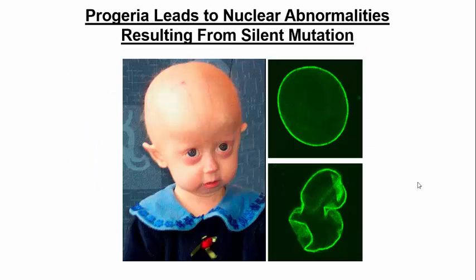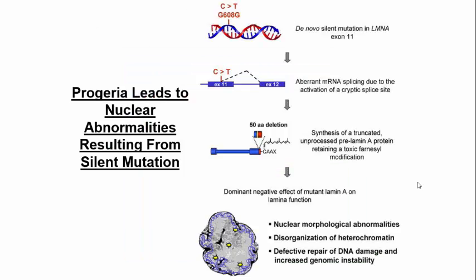So what could happen, as we mentioned before in previous lectures, is if we have abnormal splicing that happens during or after transcription when the RNA is processed, we can have diseases that result, something like progeria, right? Remember, progeria is basically a disease that happens. We have abnormal splicing. We talked about it before, right? But the progerin protein is shorter than normal because of that abnormal splicing, even though it's a silent mutation, right? But the abnormal splicing causes these issues. So we end up having a protein that's shorter than normal, and it has this farnesyl group right here. This farnesyl group recruits things to the nuclear membrane and causes those defects you saw on the previous slide.